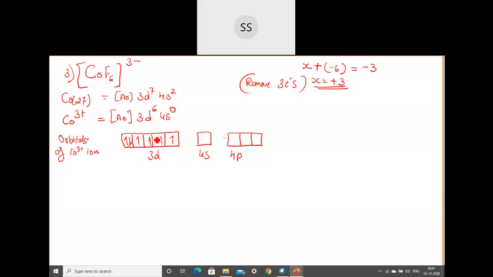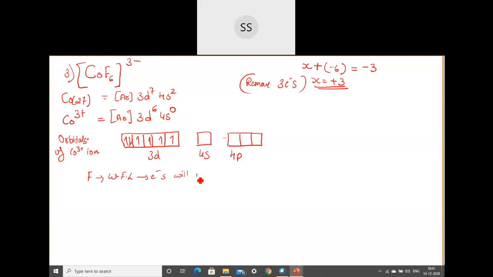No, because they are not that strong enough. So electrons in the d orbitals will not pair up. Okay, so you can add a point. I'll just write a short form of it. Here fluoride is a weak field ligand, so electrons will not pair up.